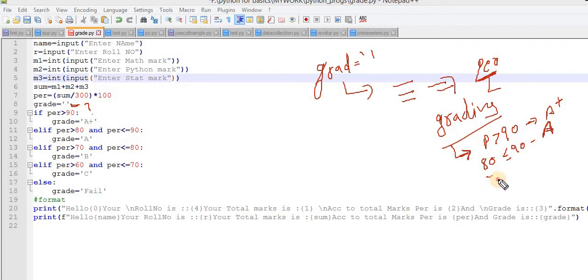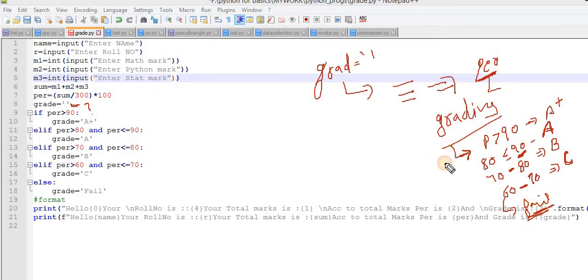If percentage is greater than 70 and less than or equal to 80, then you grade that person into the B category. If greater than 60 and less than 70, then the C category. If marks are less than 60, then you have to print the message on the screen, the person is fail.